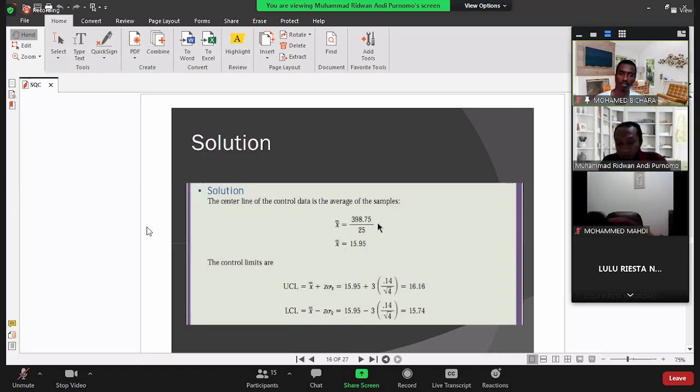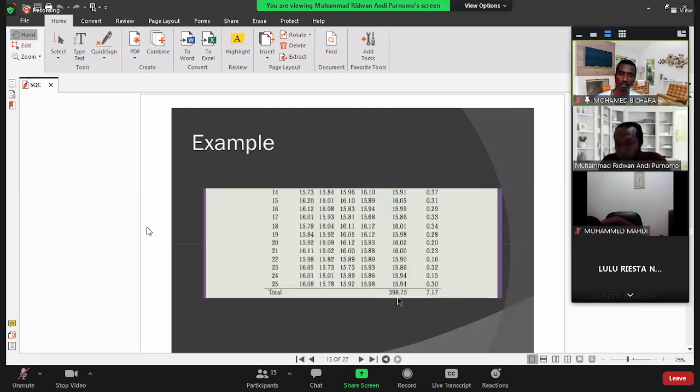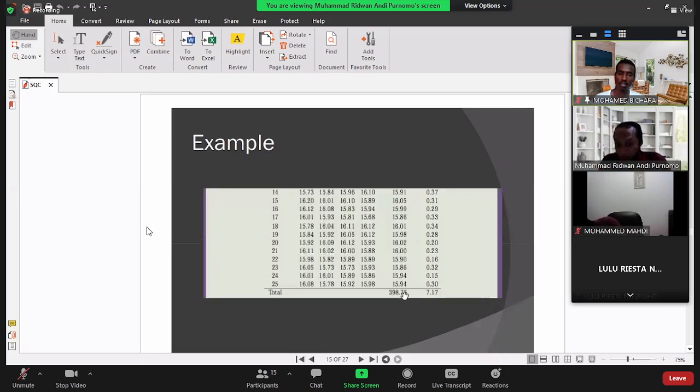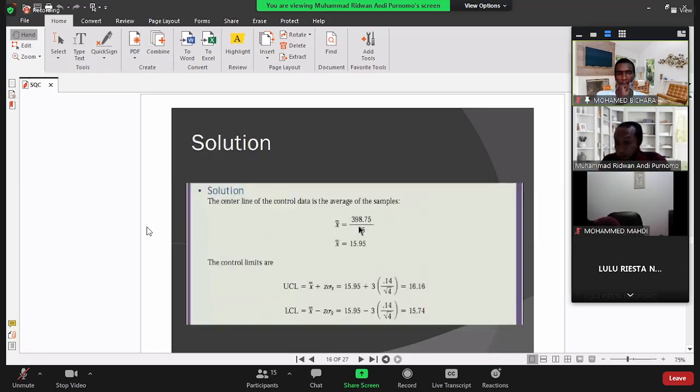From here, this one. Then this number comes from this one. When we trace back, after we calculate the average of every sample, we sum it. Then we divide by 25 again in order to get X double bar. We average for the first time. After that, we sum the averages, and after we get the sum of the averages, we average again. So it will be X double bar, the center line,